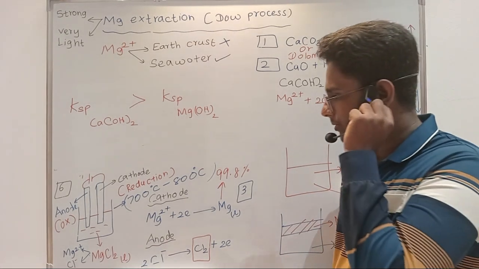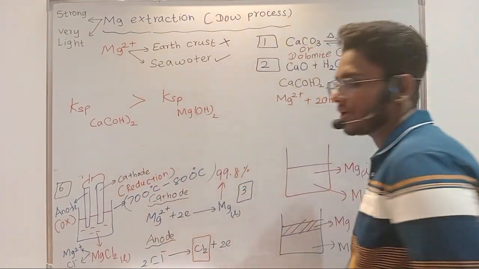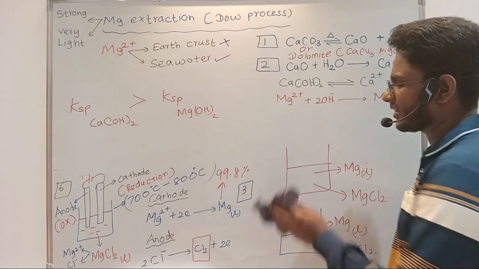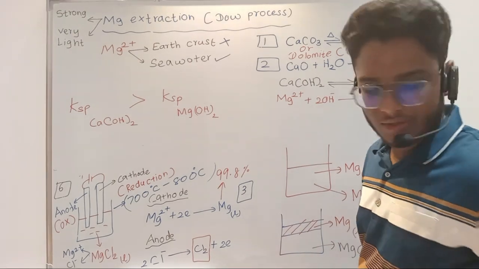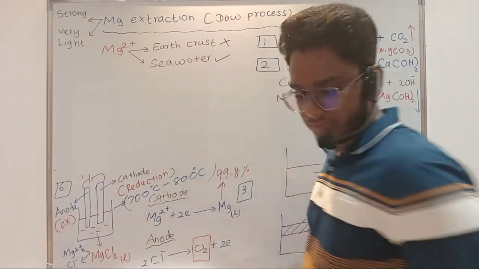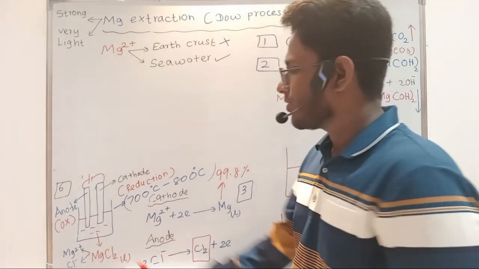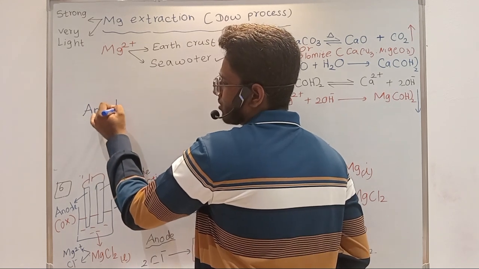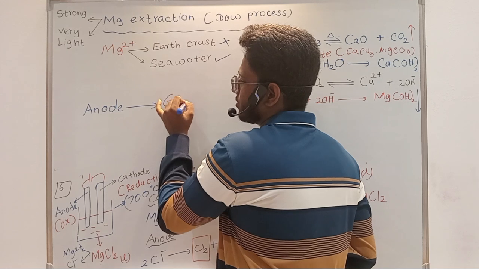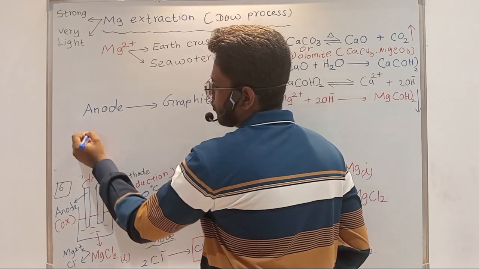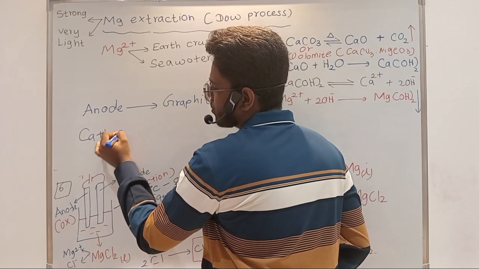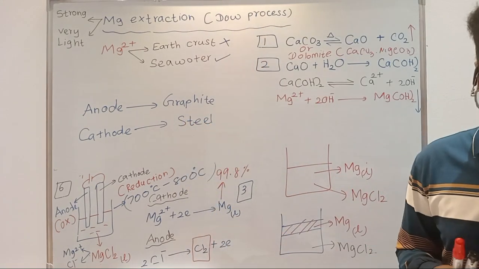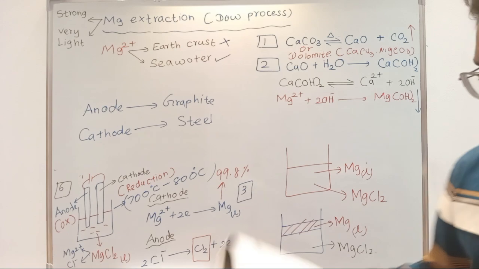Also, one more thing to remember: in the industry, we use special metals for the cathode and anode. For the anode we are using graphite, and for the cathode we are using steel, right? So mention that also. In the industry also we are doing this. Graphite is used for the anode, and steel is used for the cathode, right? So that is what I have told here.